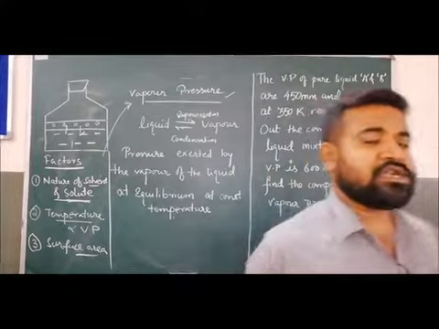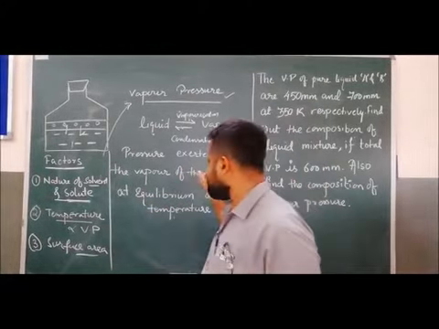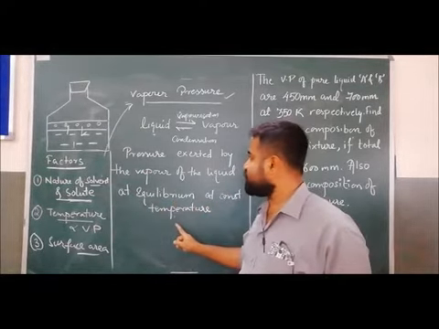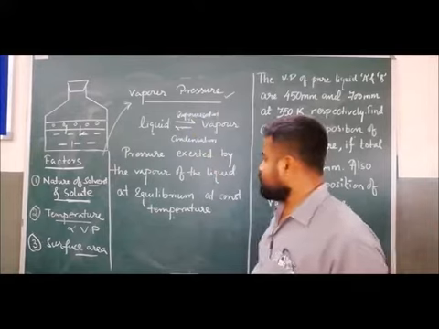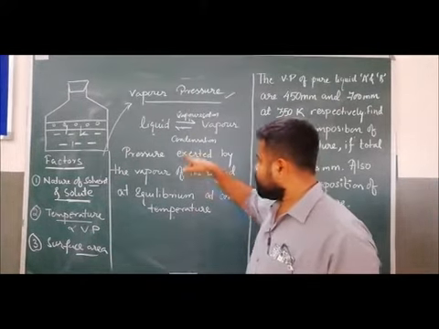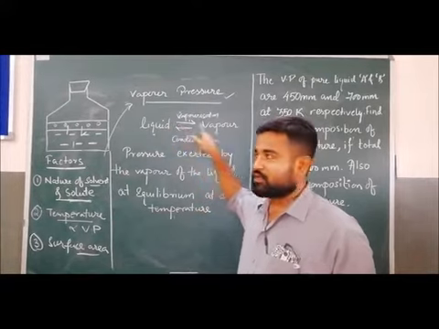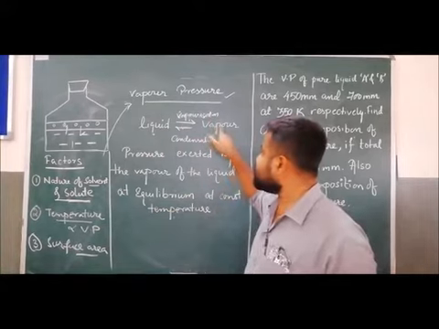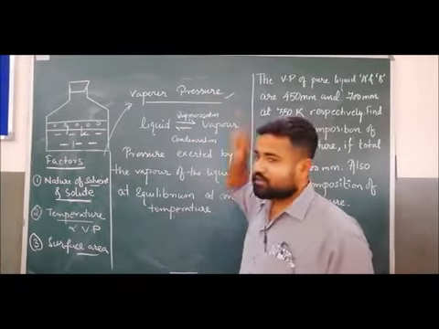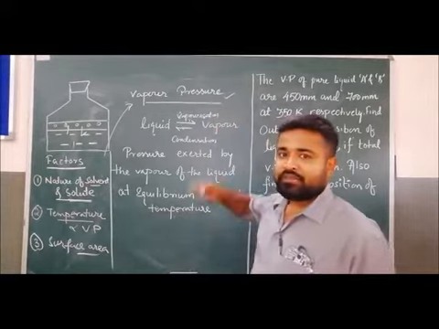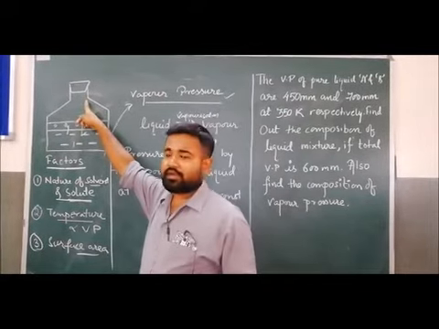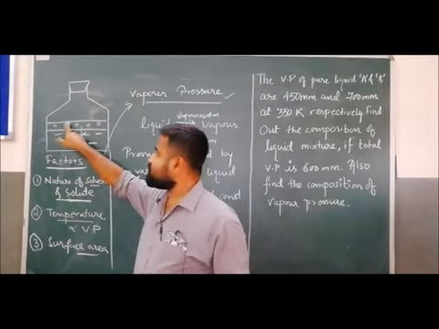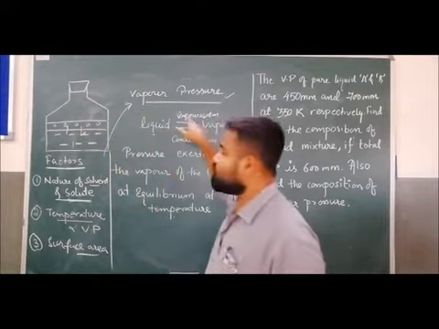Clear? So what is vapor pressure? The pressure exerted by the vapor of the liquid at equilibrium at constant temperature is known as vapor pressure. When the liquid and vapor coexist, it attains the equilibrium state, and the pressure exerted by the vapor at that time is the vapor pressure. This can be obtained only in a closed container, where evaporation and condensation take place at equal rate.